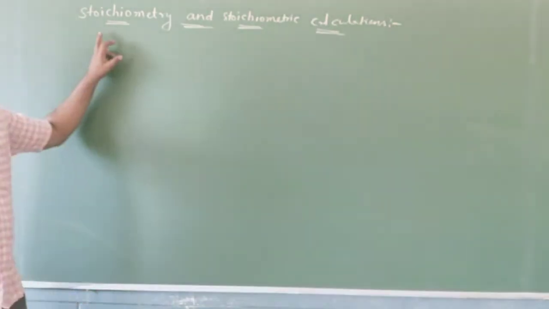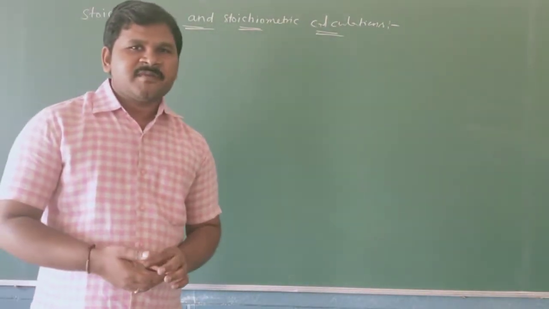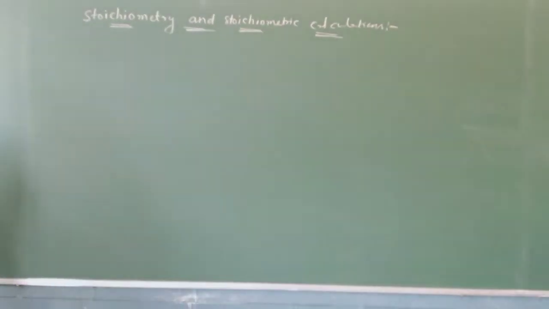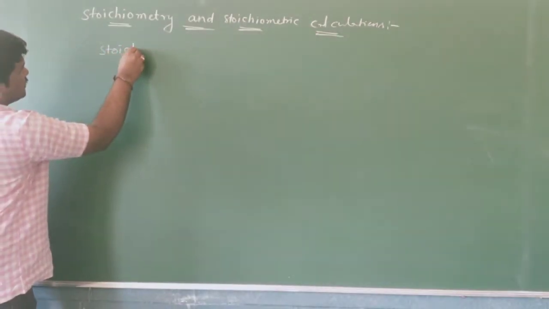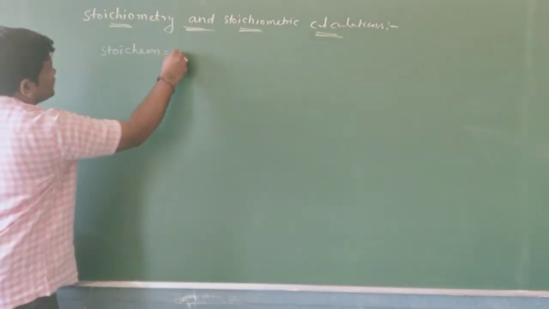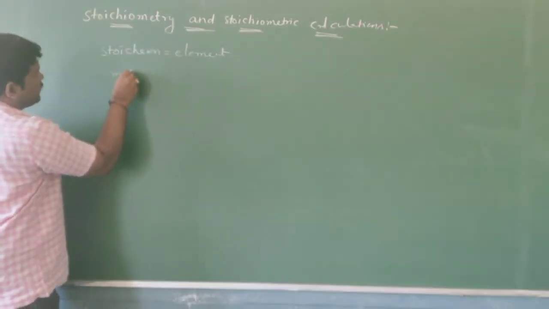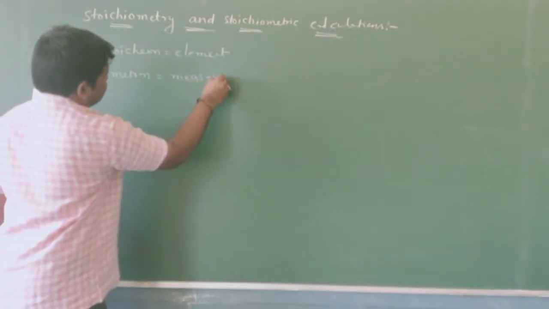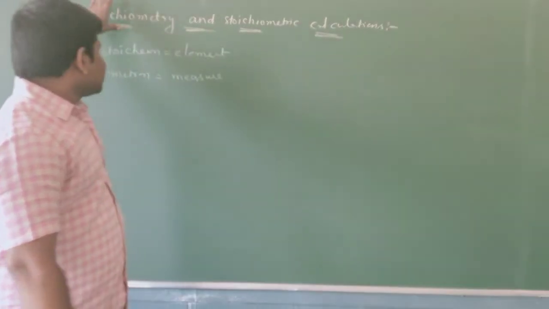Students, what is stoichiometry? The word stoichiometry is derived from two Greek words: stoichion means element, metron means measure. So measurement of elements is known as stoichiometry.